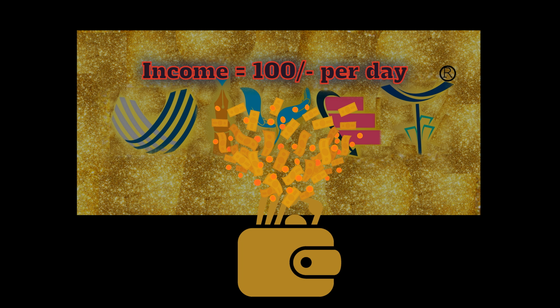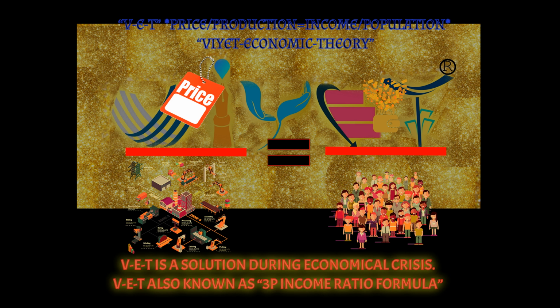So now I'm giving you a very brief scenario. We have our price of 400, we know our production is 2 crore, 20 million, and our population is 50 lakh, 5 million, and our per day income will be 100 rupees for every individual, 100 in any currency, for everybody. Now, how is it defined?